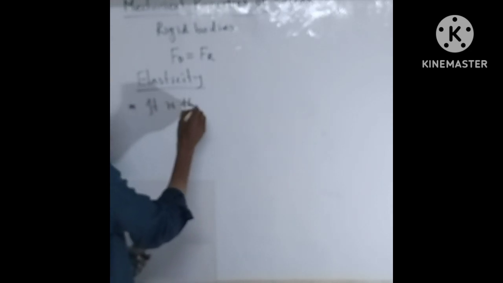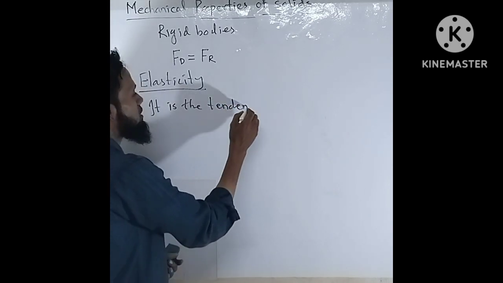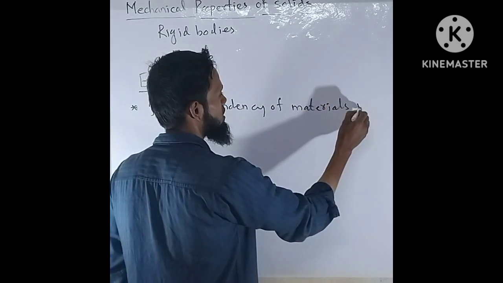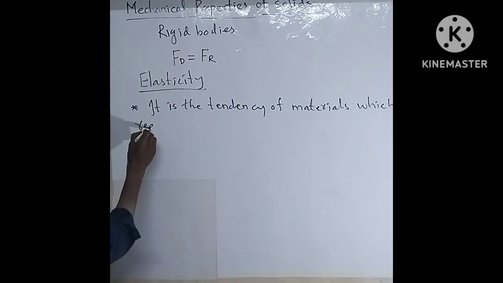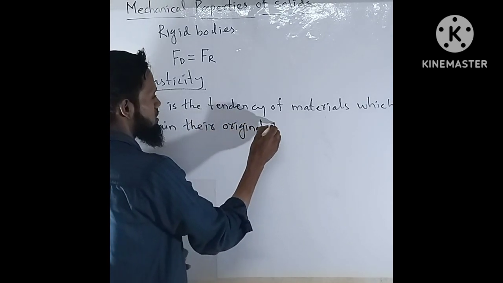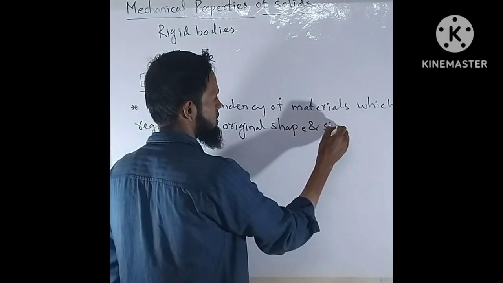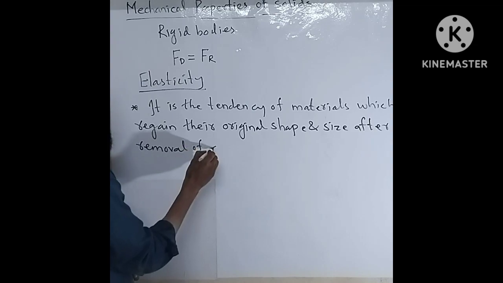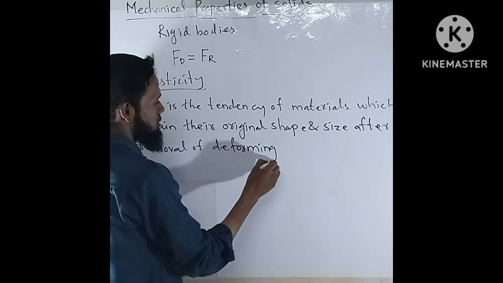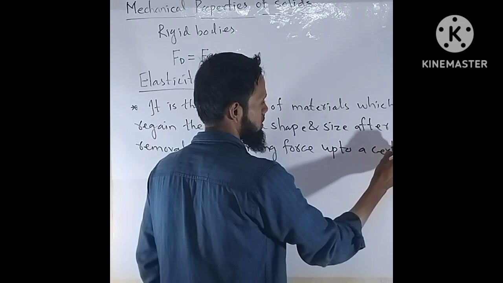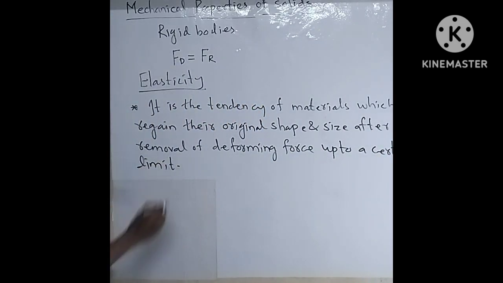We can define elasticity as the tendency of materials to regain their original shape and size after removal of the deforming force, up to a certain limit. This is the definition of elastic materials.